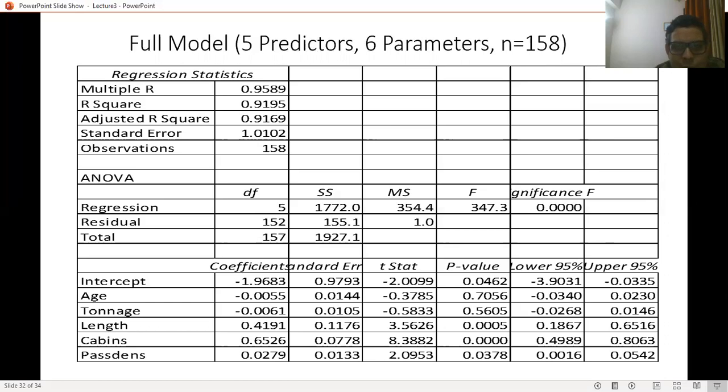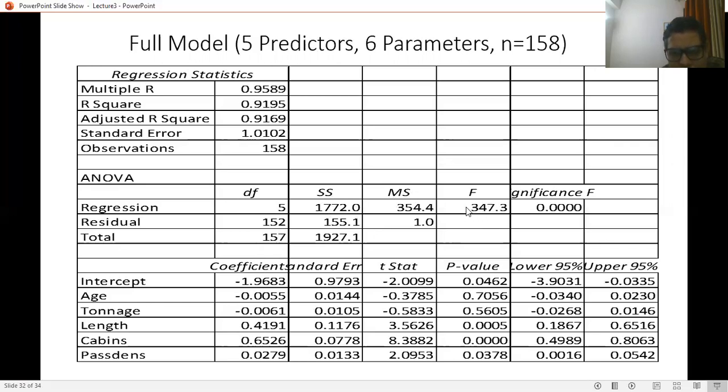Five predictors, 6 parameters, and 50 data. We have a multiple regression, where R square is there, this is the adjusted R square, this is the standard error, regression statistics and ANOVA. When we follow the ANOVA, we have degrees of freedom as 5, 152, and 157 total, and the sum of squares of errors and the mean square error.